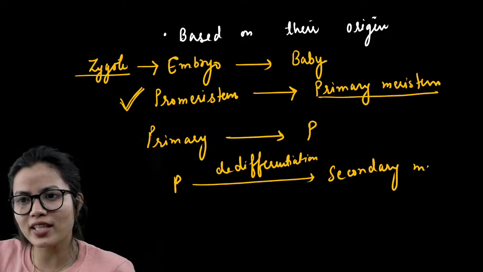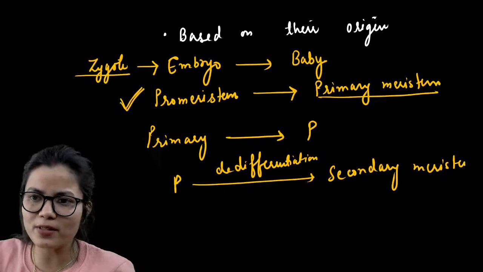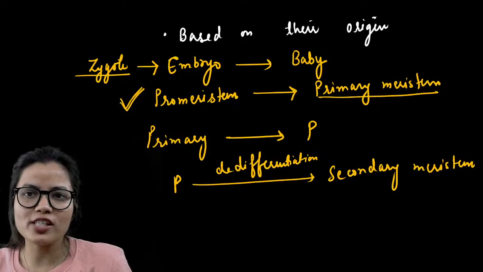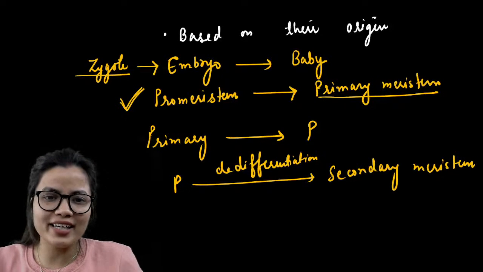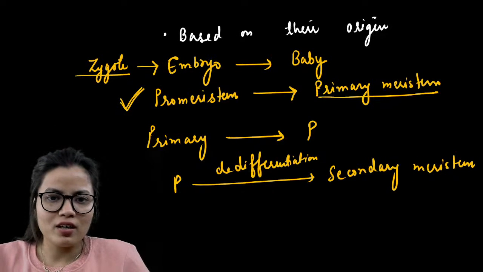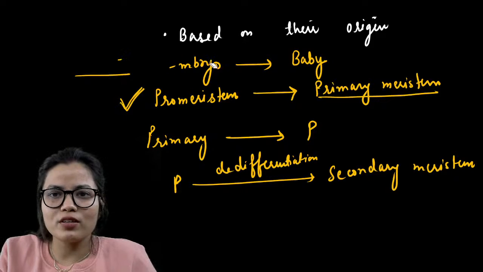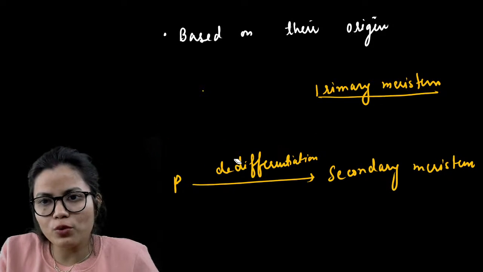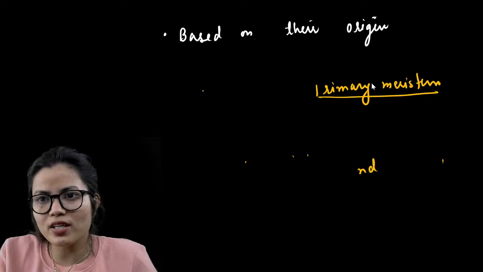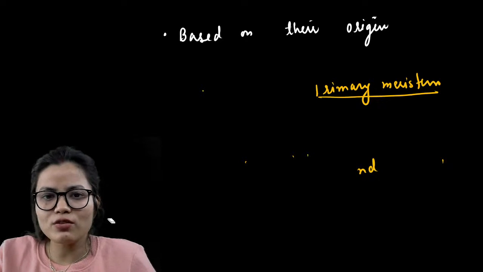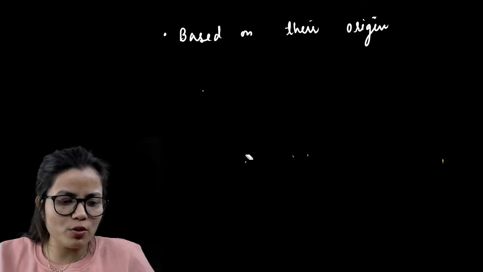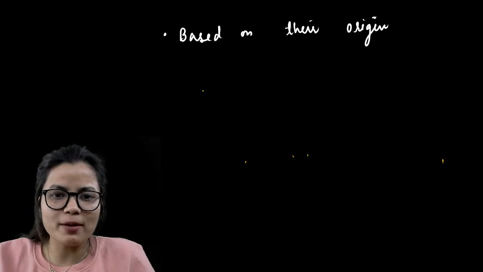Just focus on one thing, that understanding the concept is very important. If you are able to understand the concept, you will be able to mark any answer. Just doing mentioning will be of no use if you do not understand the concept. So first focus on the concept. Based on their origin, there are three types of meristem.